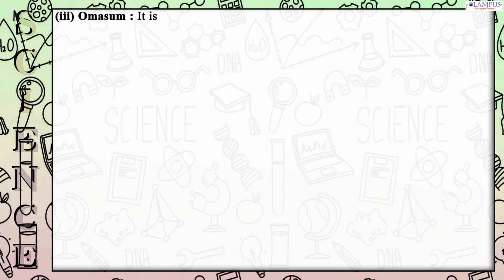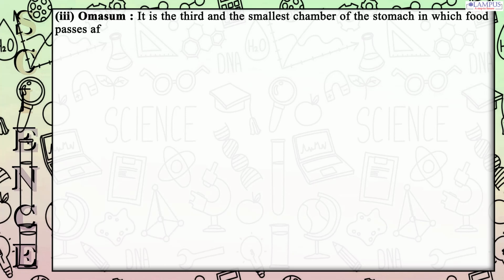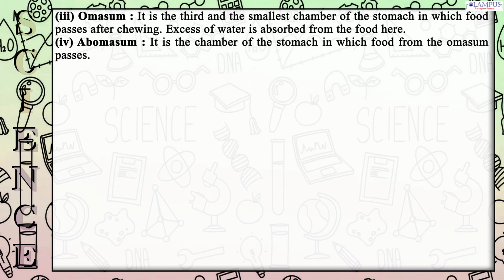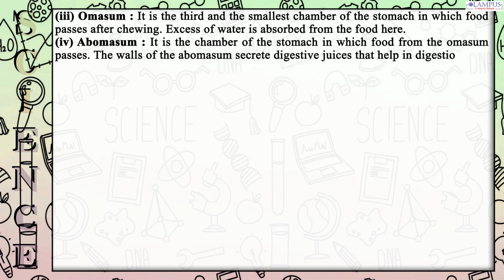3. Omasum. It is the third and the smallest chamber of the stomach in which food passes after chewing. Excess water is absorbed from the food here. 4. Abomasum. It is the chamber of the stomach in which food from the omasum passes. The walls of the abomasum secrete digestive juices that help in digestion.